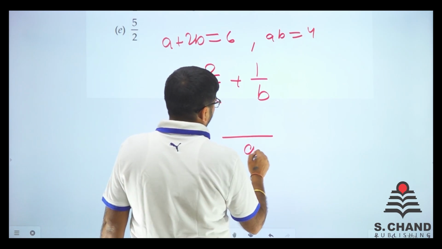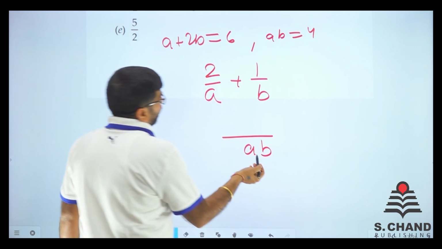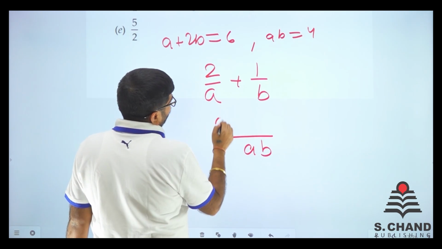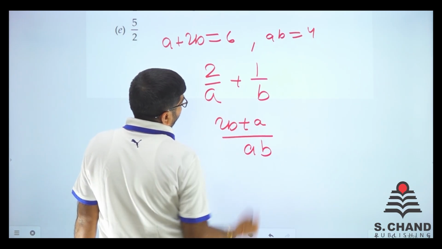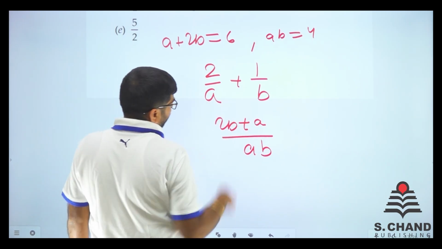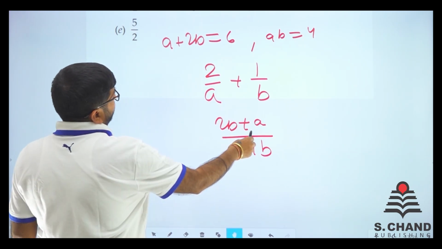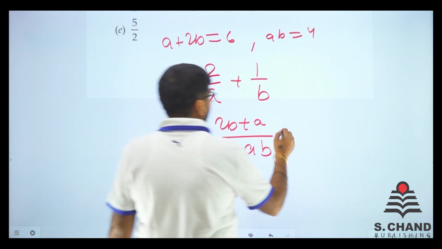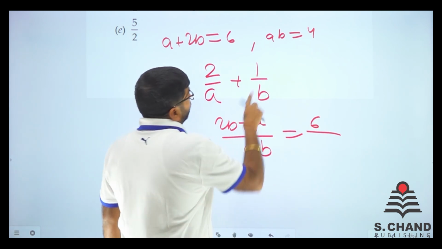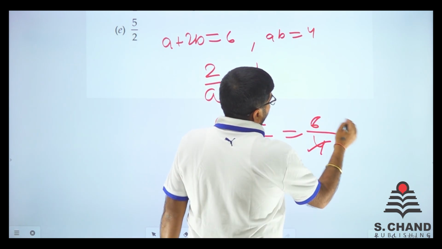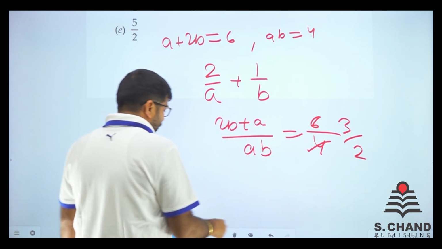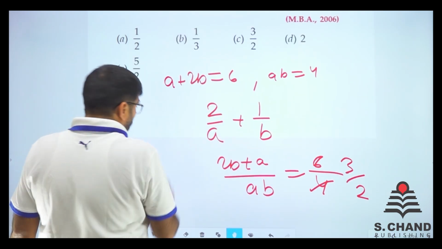What we'll do is we put AB here. AB divided by A is A. So 2B plus A. A there, B there. So 2B plus A. Is there anything given like this? 2B plus A is 6 on the upper side, AB is on the bottom side. So we got 3 by 2. I did not think that it will be so easy.